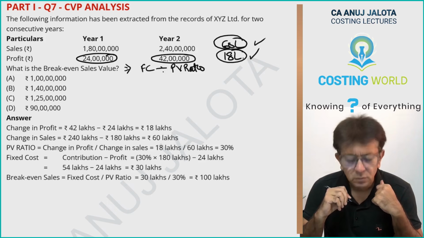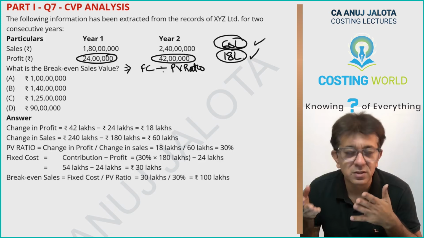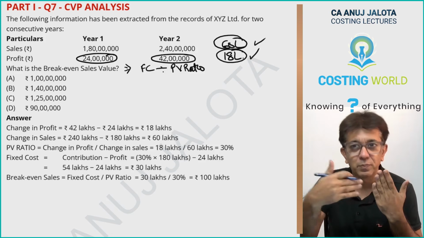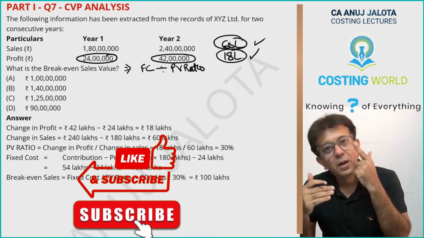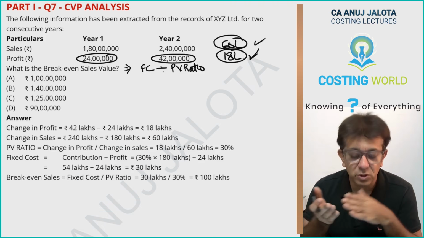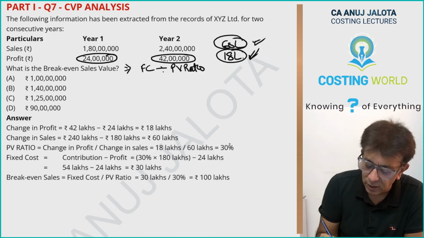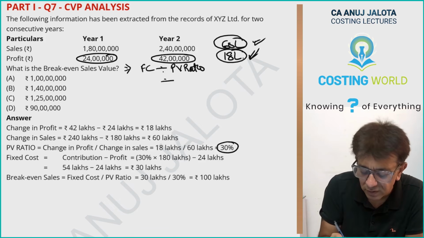Some people, by the way, don't know this logic. They think it is profit upon sales. How can PV ratio be profit upon sales into 100? But this change in profit actually represents change in contribution also, because fixed cost change is supposed to be 0. So this upon this into 100 will give you 30%. So PV ratio is 30%.